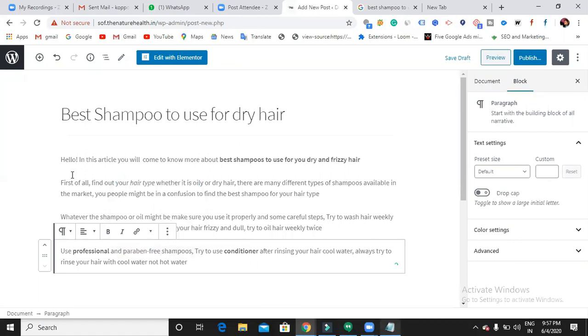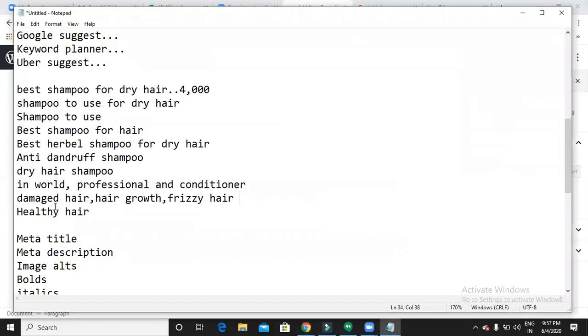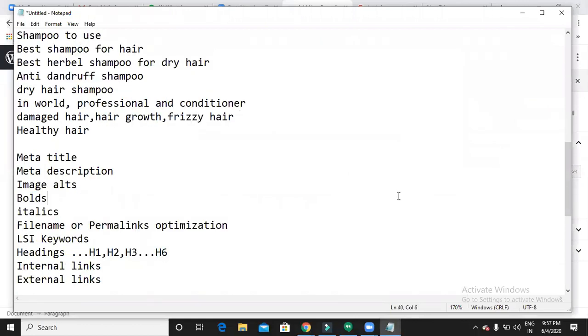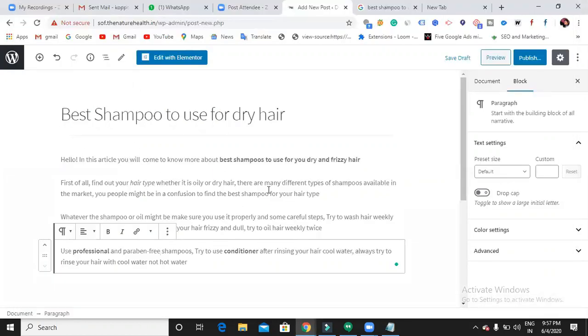Can you see here? Here I have one more important place, that is bolds and italics. So why am I concentrating only on these important places? When Google visits your site, this article, first of all Google concentrates on all these important places. So when Google finds some keywords in these important places, then it will understand that yes, this blog is all about this keyword. Yes, this article is all about this keyword. So it is just for making sure to Google, yes, this is what my topic is all about. I'm trying to use my keywords in these important places.